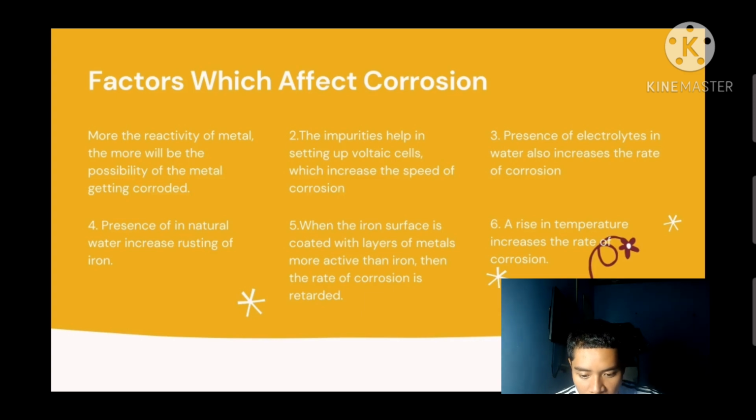Presence of electrolytes in water also increases the rate of corrosion. 4. Presence of CO2 in natural water increases rusting of iron. 5. When the iron surface is coated with layers of metals more active than iron, the rate of corrosion is retarded. 6. A rise in temperature within a reasonable limit increases the rate of corrosion.